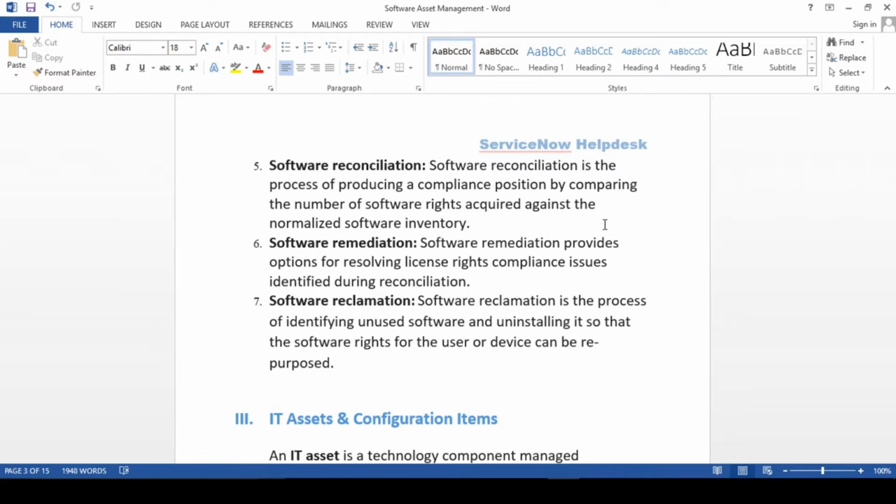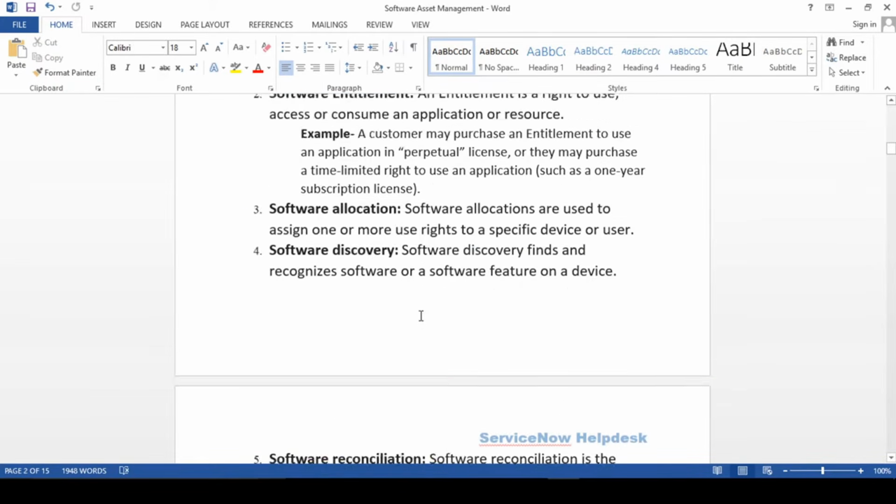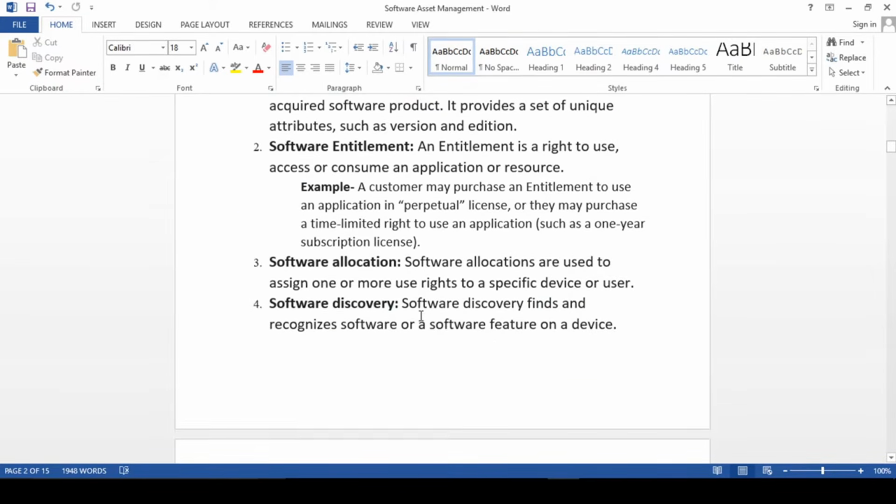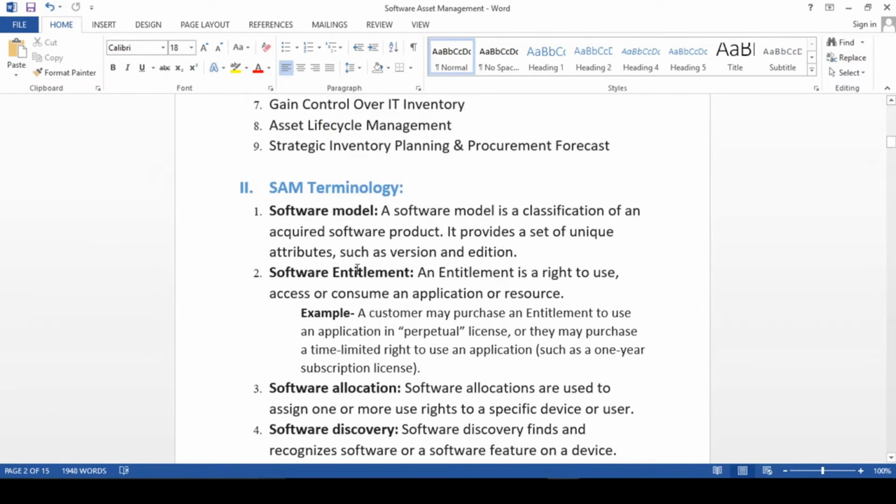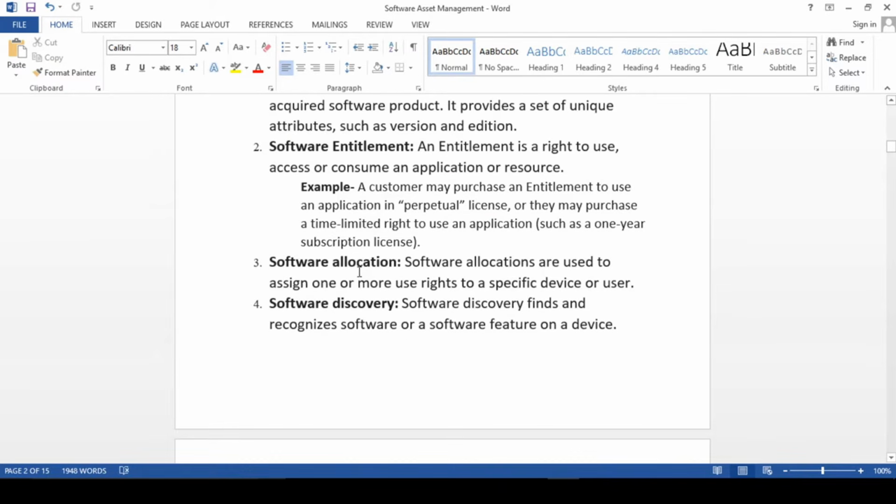Software reclamation is a process of identifying unused software and uninstalling it so that the software right for the user or device can be reused. I hope you guys understand these 7 points. This is very important. These 7 points I'll be discussing in detail with live examples, with practical scenarios in our lab session.